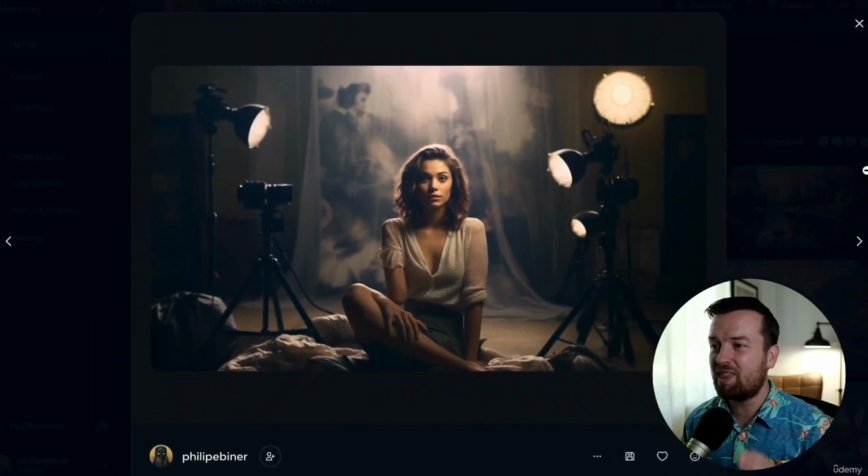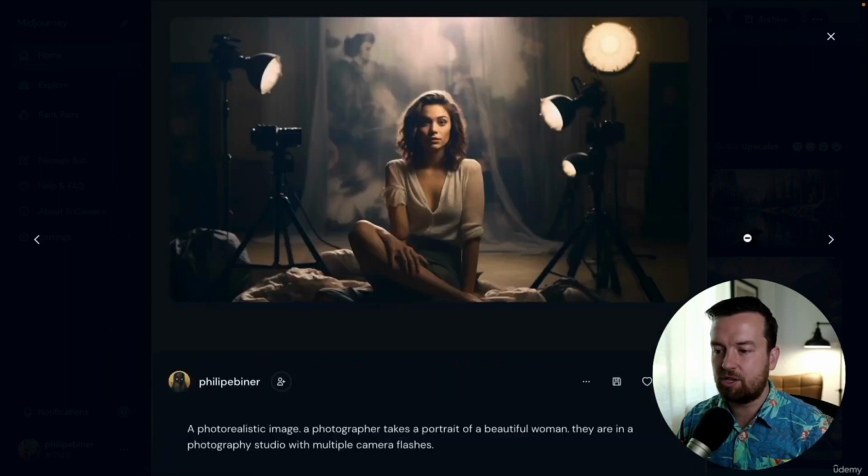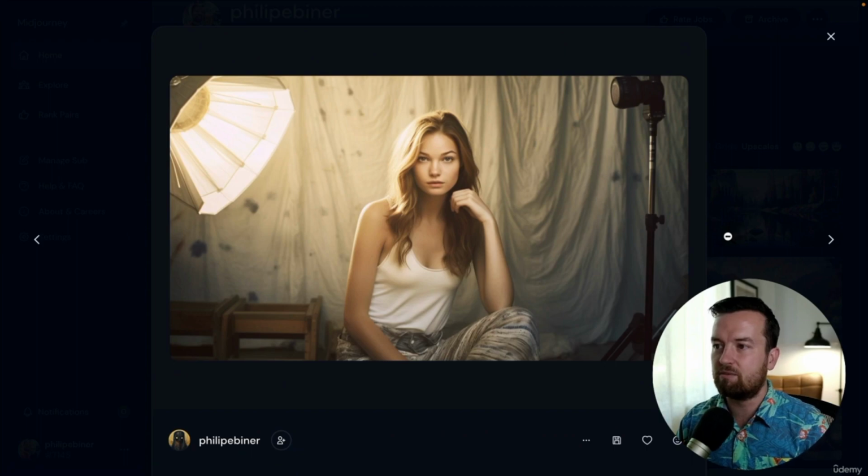Except it's not. This is an image that was created with Midjourney using the prompt, a photorealistic image. A photographer takes a portrait of a beautiful woman. They are in a photography studio with multiple camera flashes. This is one example that it resulted in.